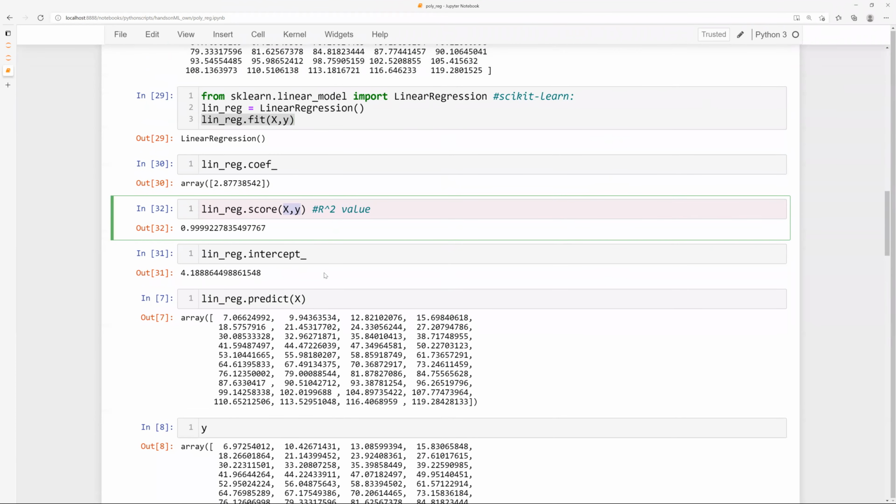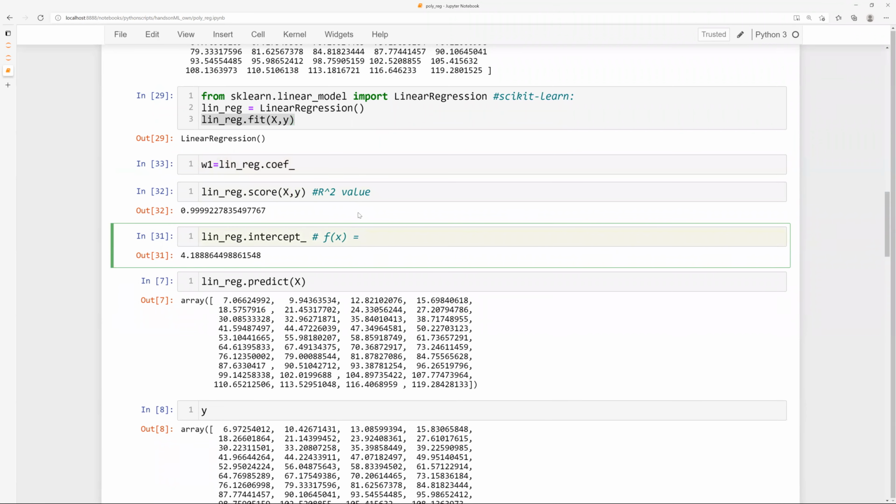From this, what is your equation now? Your equation is f(x) is equal to your intercept. Let me call this w1, which is equal to this, and this is your w0.